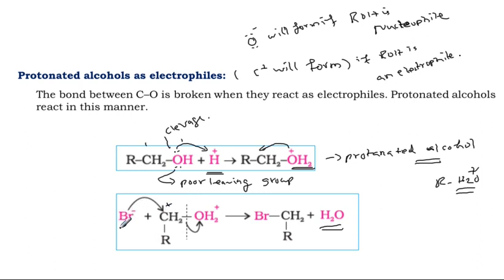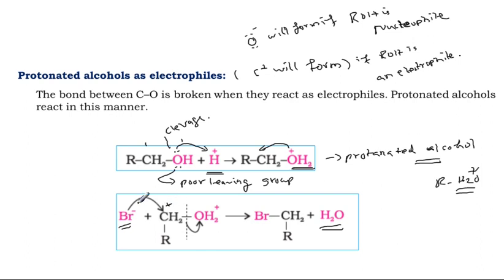What is Br minus? A nucleophile, a negatively charged species, generally known as a nucleophile. The nucleophile gives electrons to C plus, the electrophilic attacking center.